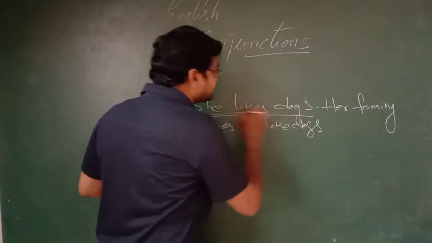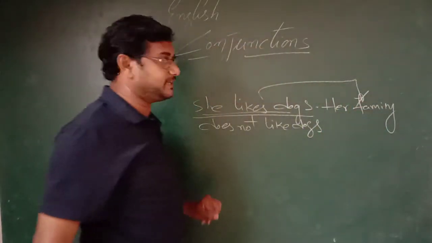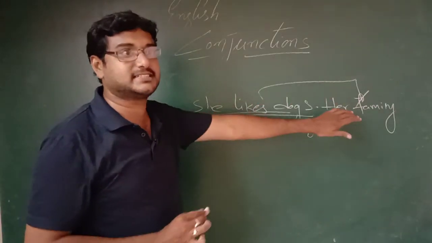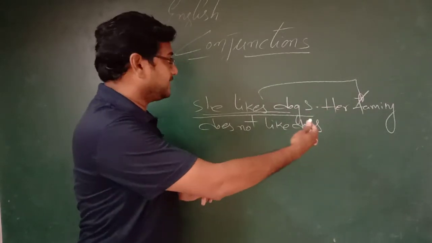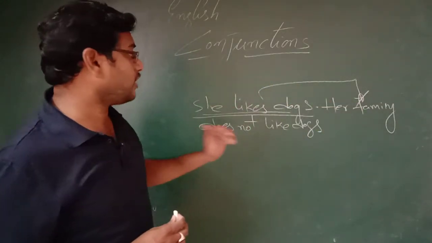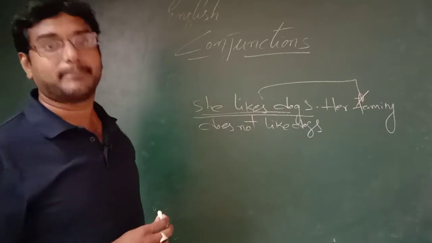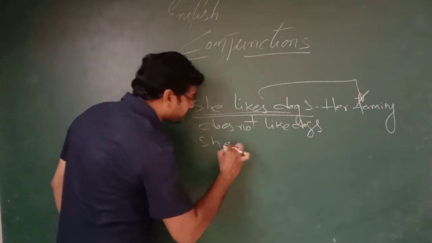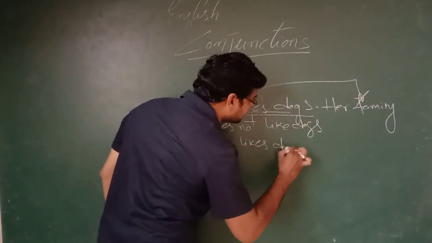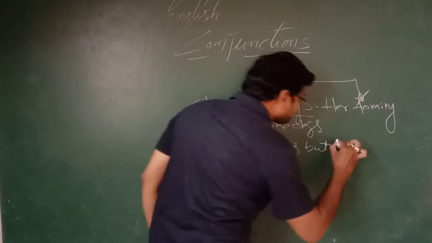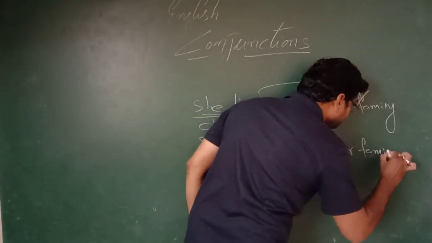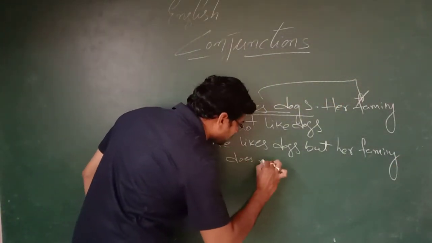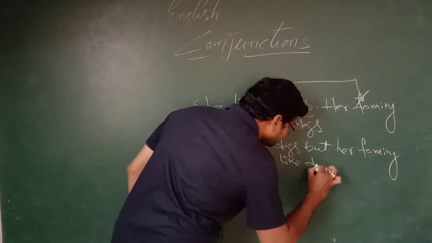So for this sentence it is a contrast, meaning opposite meaning. The first sentence, she likes dogs. The second sentence contrasts, opposite meaning. It means her family does not like dogs. So in this case we use but whenever we get a contrast in the sentence. So you see, she likes dogs, but her family does not like dogs.